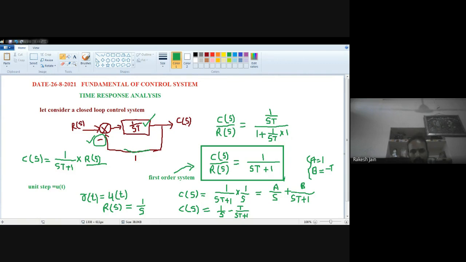Within 1 minute I am leaving you. So it will be 1 upon s minus, if you take T as common from the second term, then T cancels out, and that will be 1 upon s plus 1 upon T.